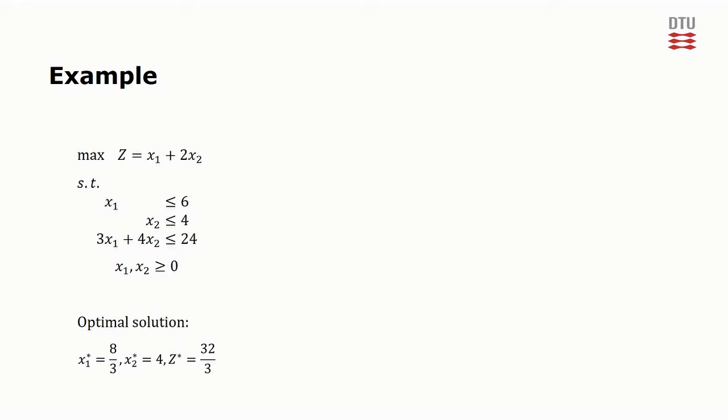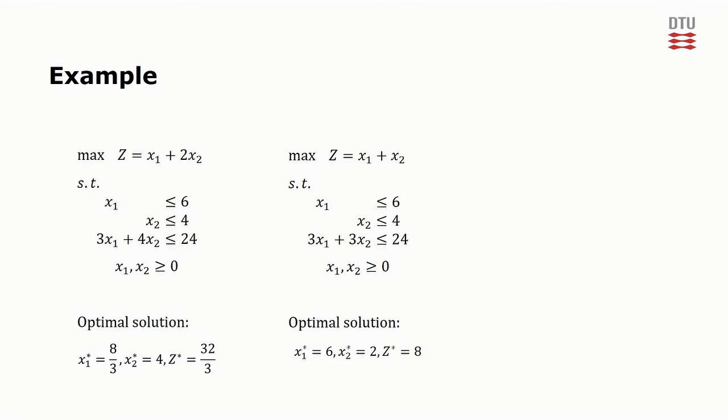Now let's consider a different reality where the coefficients of the second variable are changed slightly, resulting in this linear program and its optimal solution. Clearly, the highest objective value is reached in the first scenario. It should also be noted that the optimal solutions are quite different in the two scenarios.